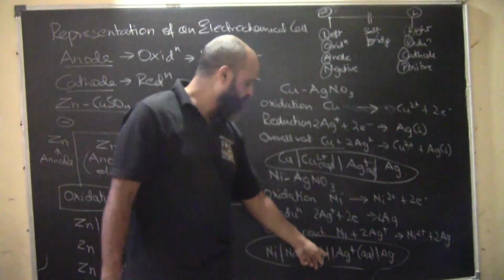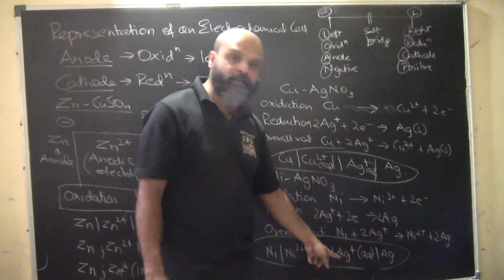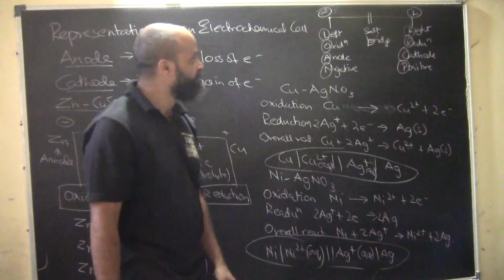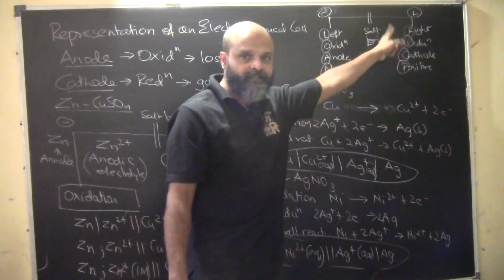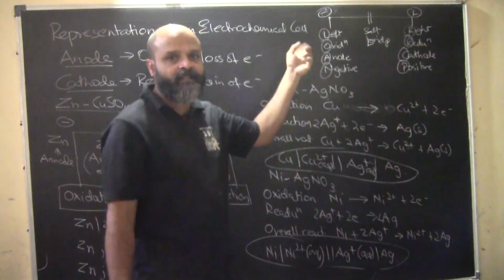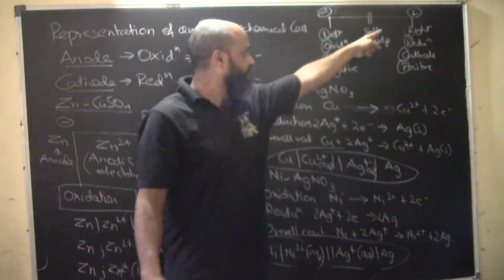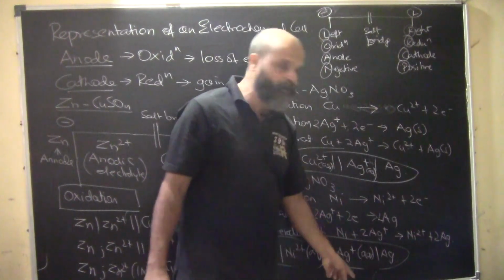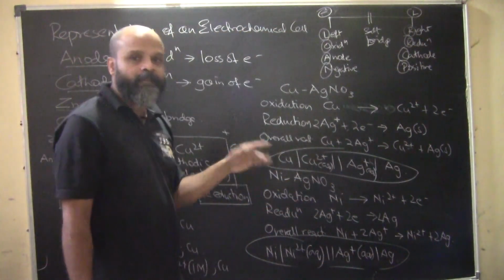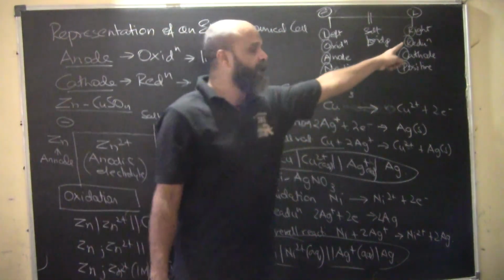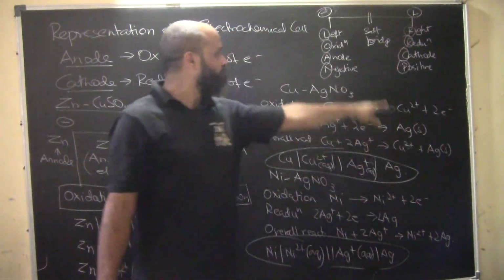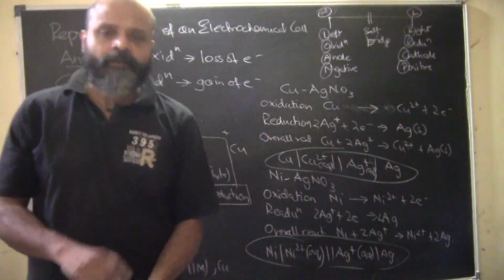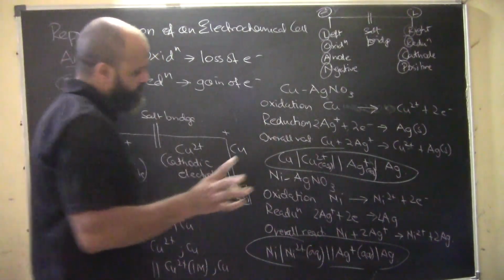Now in between we have the salt bridge. Again we are reading this out: silver is in aqueous medium. This is the right-hand side, the right half cell, and this is the left half cell. What is happening in the right half cell? Reduction. Why? Because silver is going to gain those 2 electrons lost by nickel and get reduced. It is the cathode, and it is positive. Is this understood? Okay, cool. A very simple thing to understand, comprehend and follow.